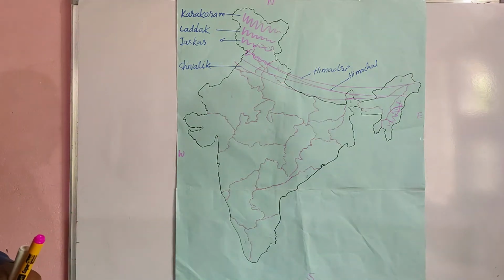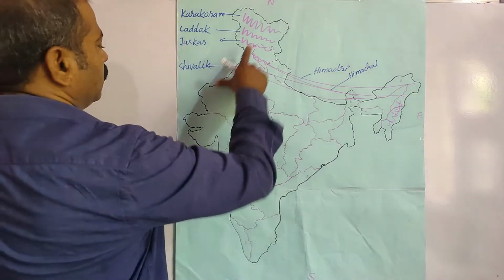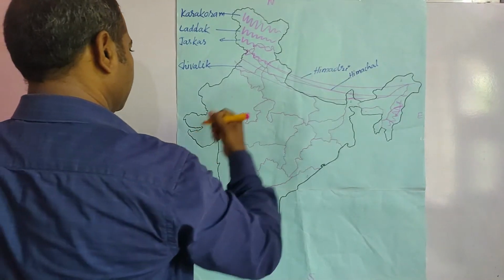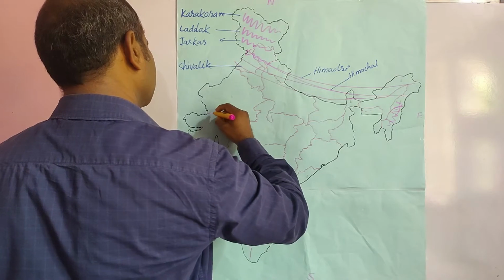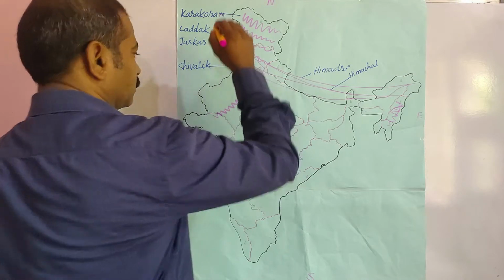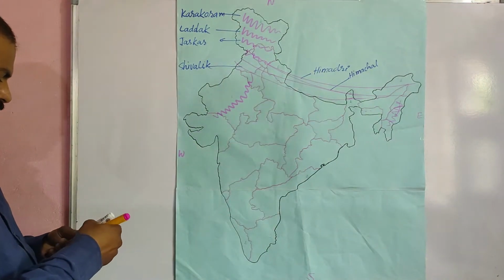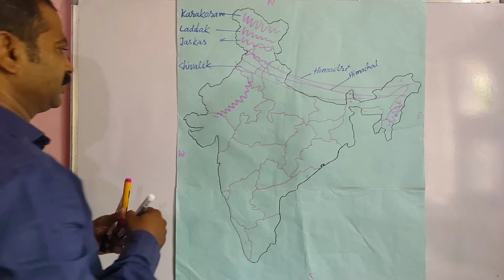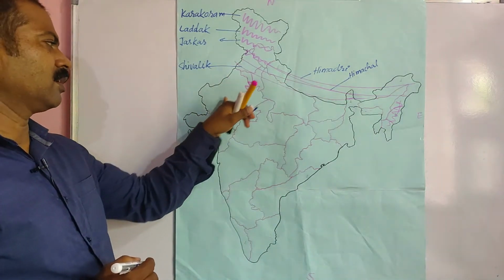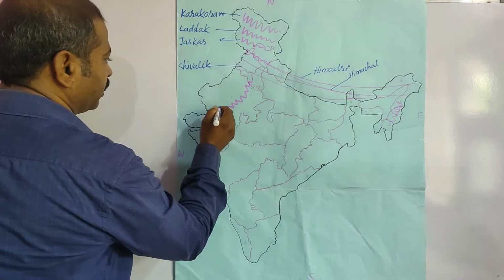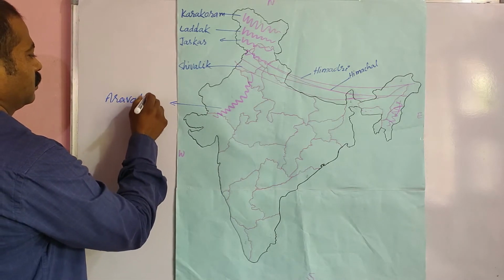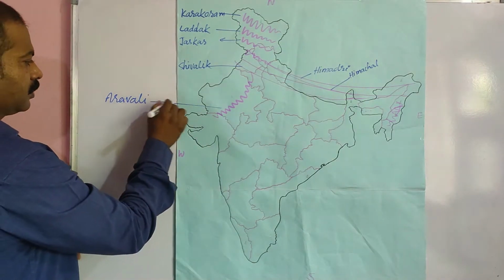Okay, now the next mountain range is this one. Okay, this mountain range is known as Aravalli mountain range. What is its name? Its name is Aravalli mountain range. I am writing its name here. Aravalli mountain range.